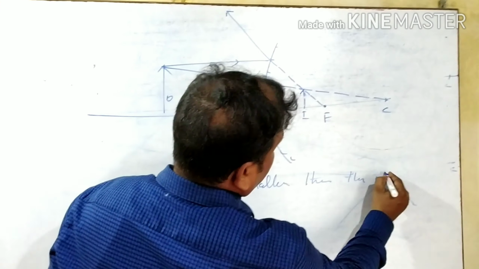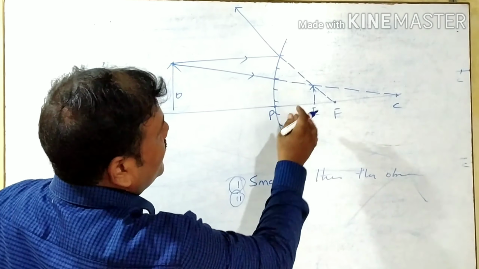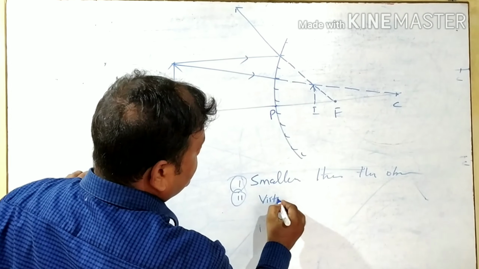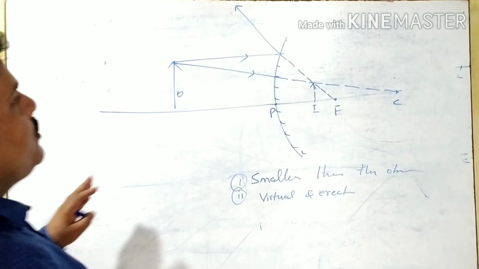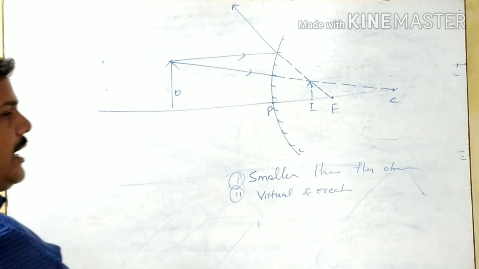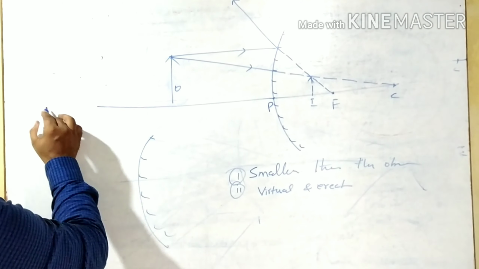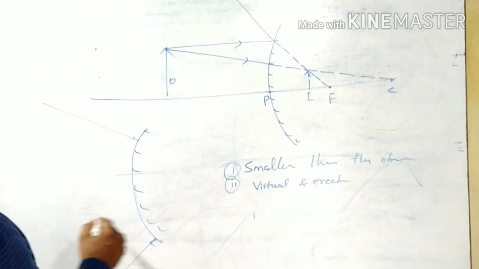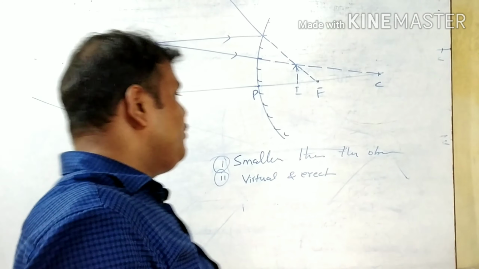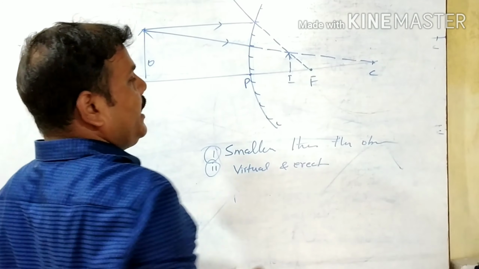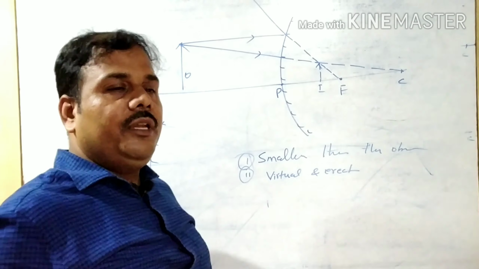than the object. Okay, another thing, this is the first one. Second is that it is always virtual and erect. Okay, so that's why we use, as I told earlier, convex mirror as a rear view mirror. First, it gives the wider view. Second, the image formed in the mirror is always smaller than the object, and it is always virtual and erect. Okay, that's why we use convex mirror as a rear view mirror. Okay, children.